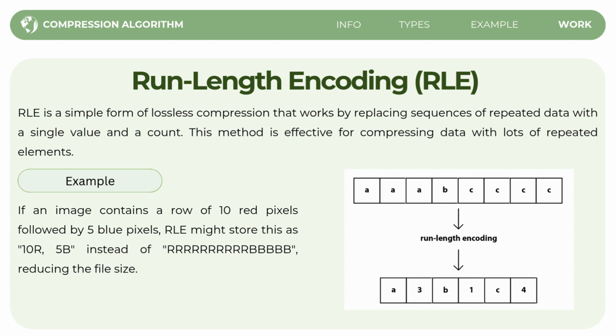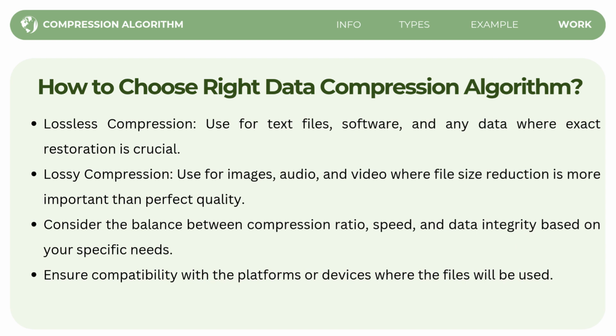So RLE is especially effective when there are a lot of repeating elements in the data, like a row of similar pixels in an image. In short, RLE reduces the file size by storing repeated data as a single value and the number of times it repeats.